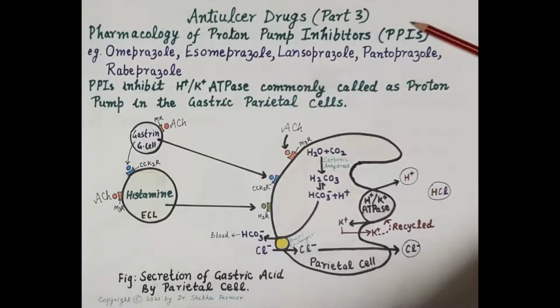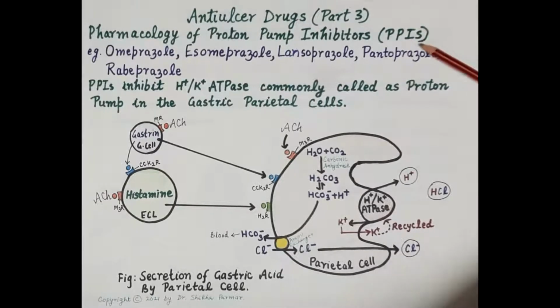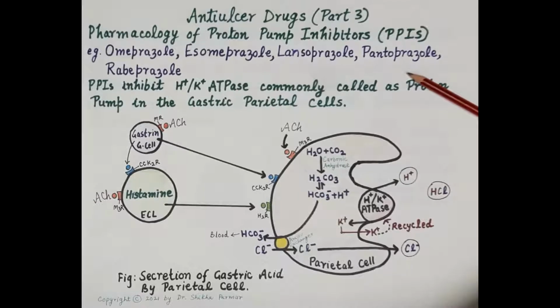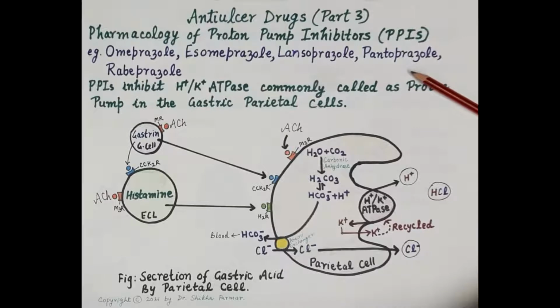Hello students. Today in this video on anti-ulcer drugs part 3, we will study pharmacology of proton pump inhibitors. Some examples of proton pump inhibitors are omeprazole, esomeprazole, lansoprazole, pantoprazole, rabeprazole. Proton pump inhibitors are amongst the widely prescribed drugs for the treatment of peptic ulcer disease because of their outstanding efficacy and safety. Now, in order to understand pharmacology and therapeutic uses of proton pump inhibitors, let's first recapitulate what is peptic ulcer disease.